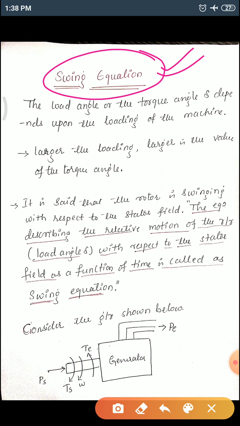The load angle, or torque angle, delta depends on the loading of the machine. The larger the loading of the machine, the larger the value of the torque angle.